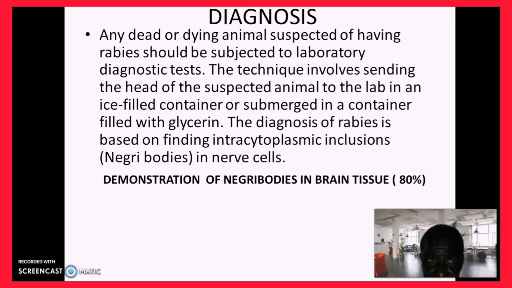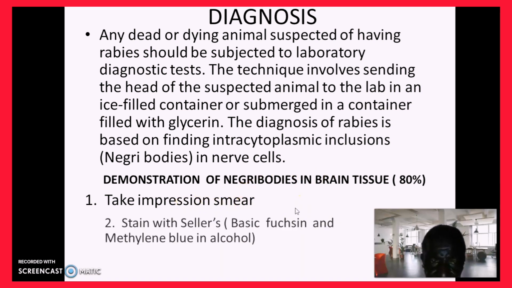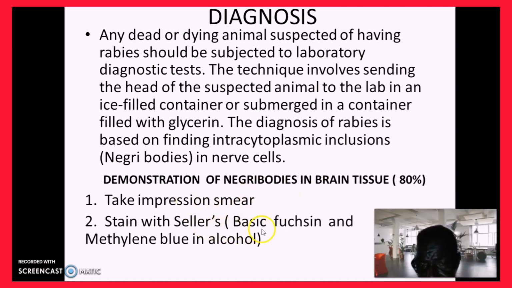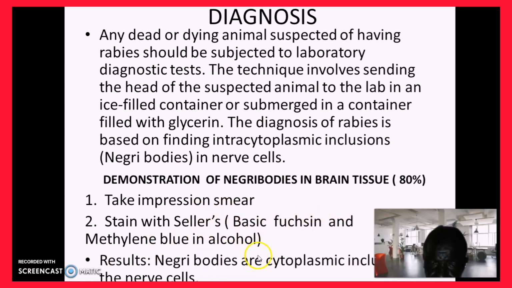That's why it is the head of the dog that is usually harvested to do the staining for Negri bodies, the inclusion bodies. Take an impression smear of that brain and then stain with Seller's stain, and the result: Negri bodies are cytoplasmic inclusions in the nerve cells.